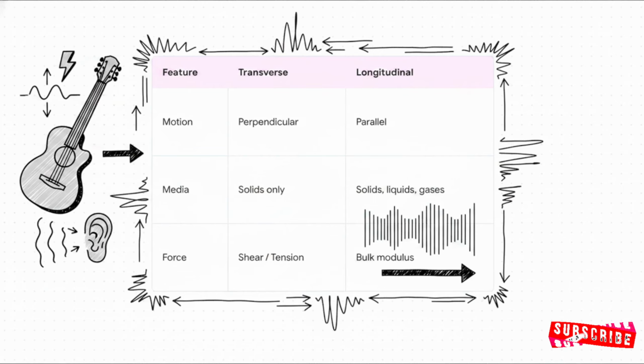Then, right next to it, we have longitudinal waves, where the physical motion is parallel to the propagation, creating compressions and rarefactions. Sound waves are the perfect everyday example of this, physically pushing and pulling the air back and forth as the sound travels directly to your ear. Section 2. Anatomy of a wave. The spatial and temporal map.